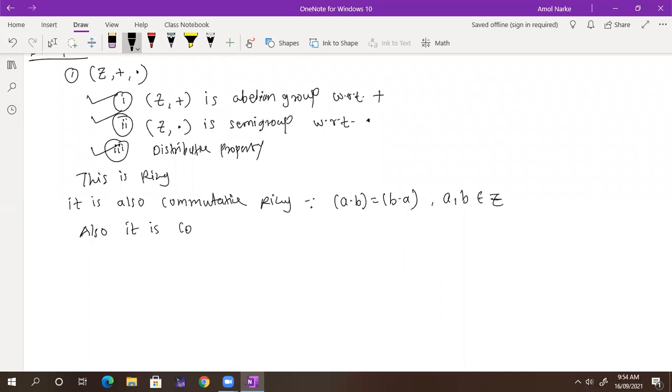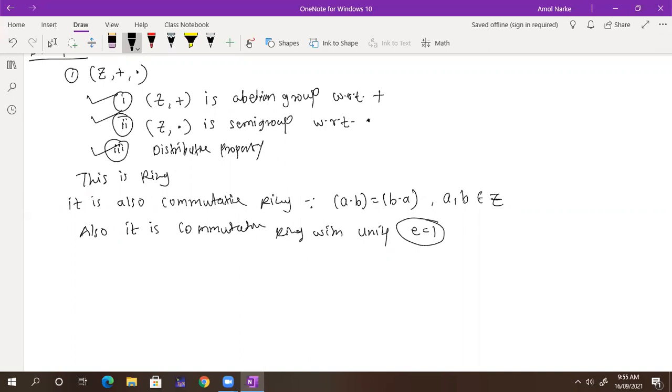So it is also a commutative ring with unity. Commutativity holds, as we have written above. What is that unity? E is equal to 1.